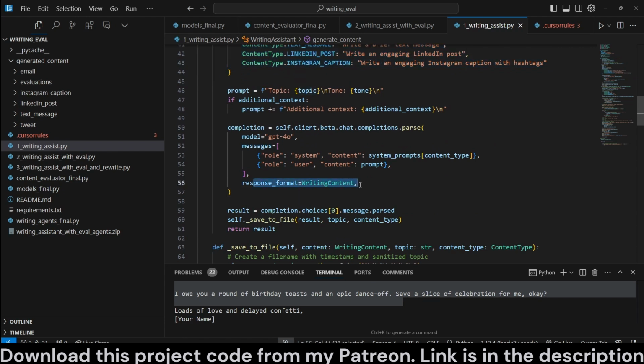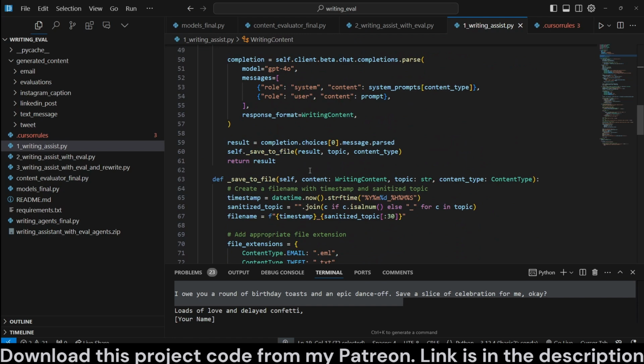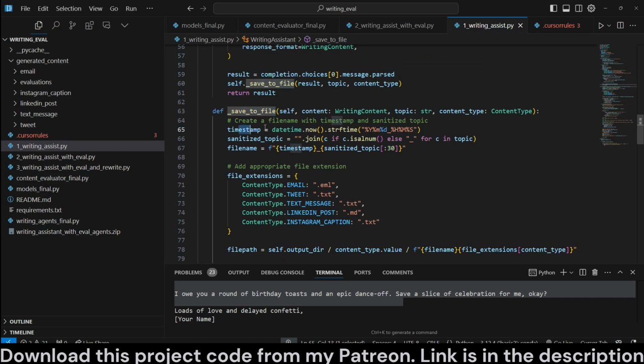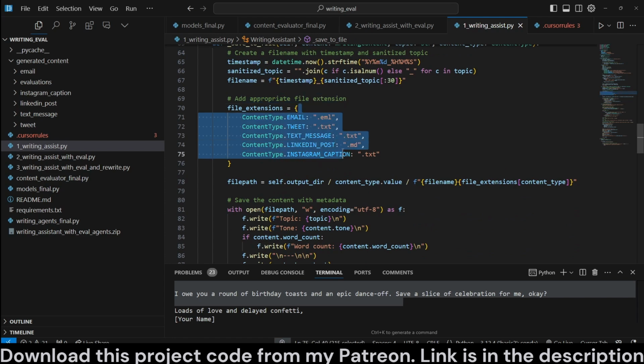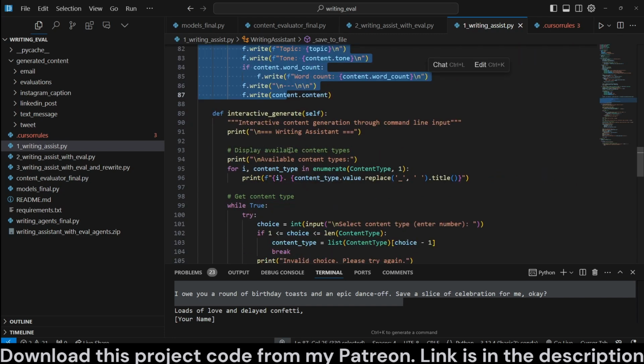And when we're calling the model, GPT-4o, we insert the proper system prompt, call the writing content Pydantic class for structured output. And then when we get it, we save it to file, and with the save file function, which is going to timestamp it, sanitize its topic, add the appropriate file extension. If it's email, it actually does EML, but you can use text. Yeah, and then it writes it.